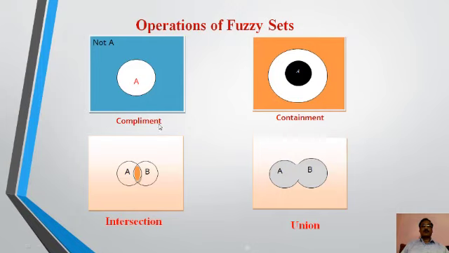If this is A, then the circular part around it is the complement of A in the universal set. Now containment: if we have a bigger circle, it contains a smaller circle A, then we can say that A is contained in this bigger circular set.